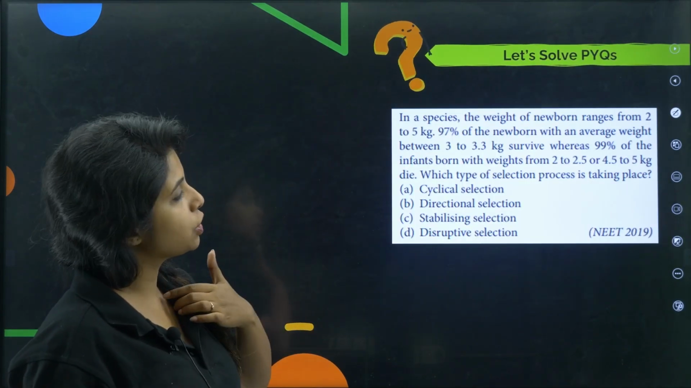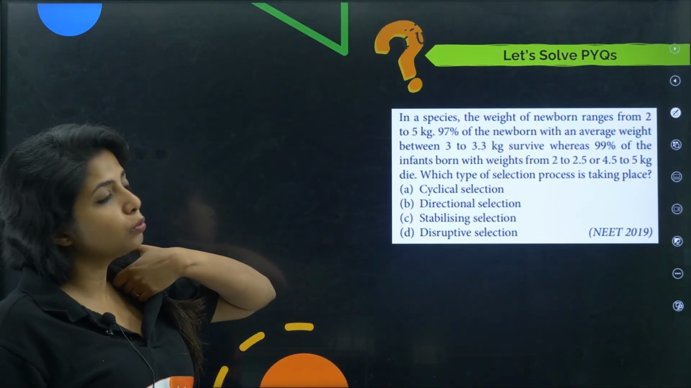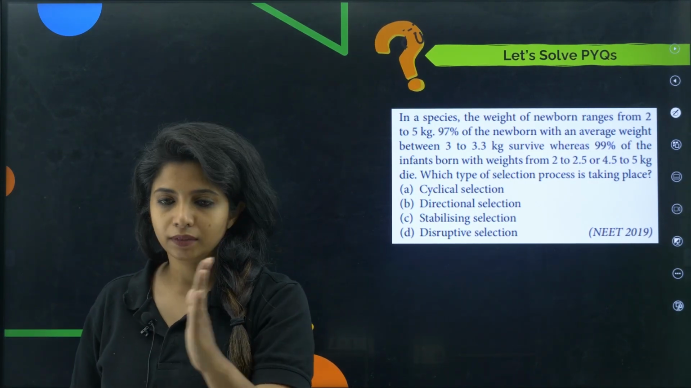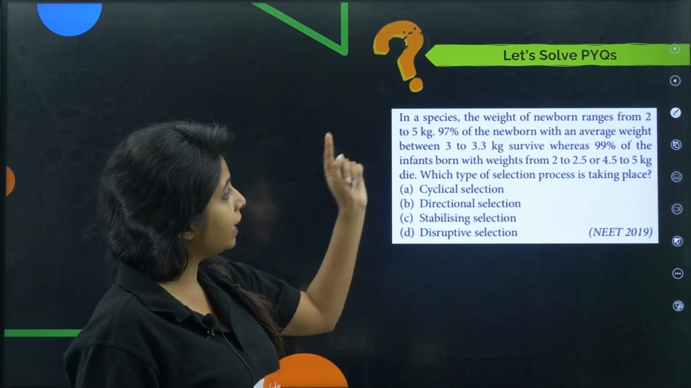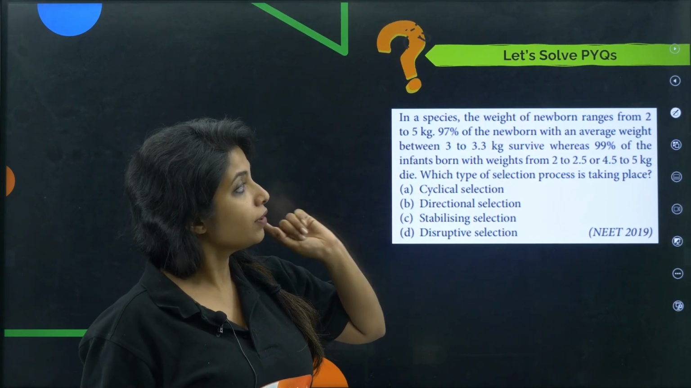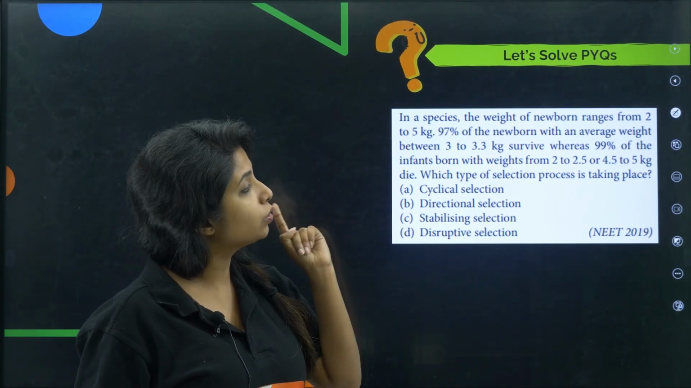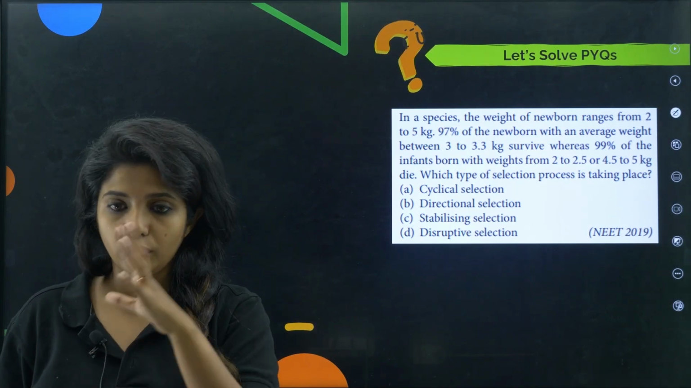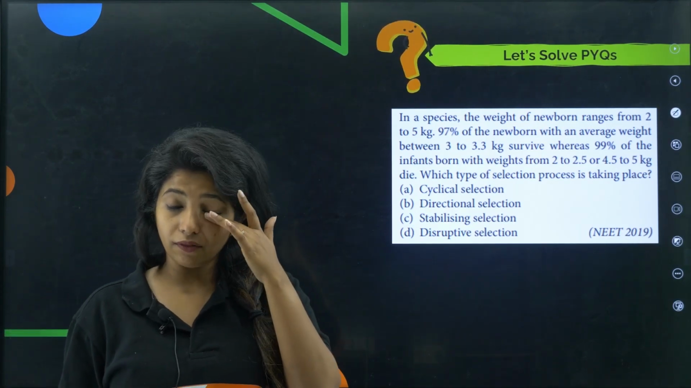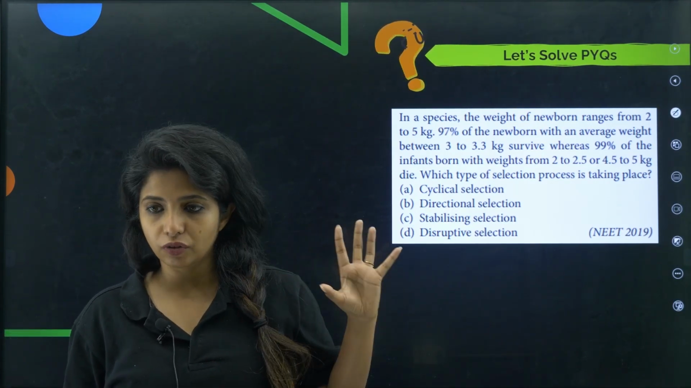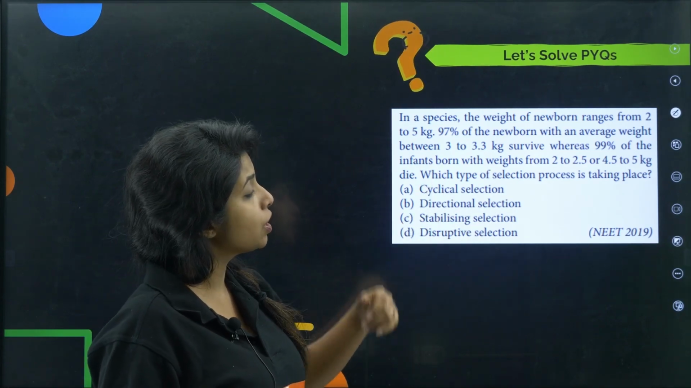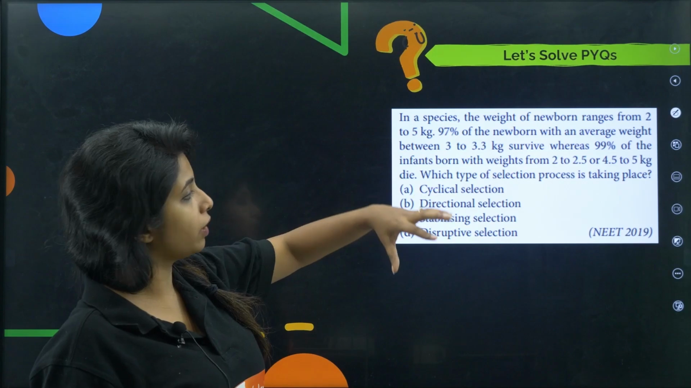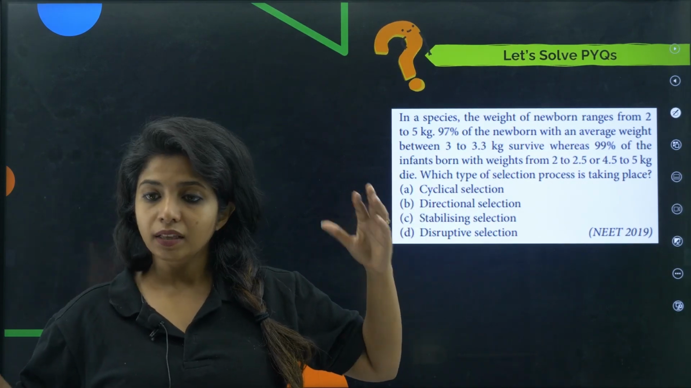In a species, the weight of the newborn ranges from 2 to 5 kg. So 2 to 5 kg is the range. What is the middle range? It will be almost 3, around 3. So 97% of the newborns with an average weight between 3 to 3.3 kg survive. Whereas 99% of the infants born with weight that is 2.2 to 2.5 or 4.5 to 5, that is the extremes, they die off.